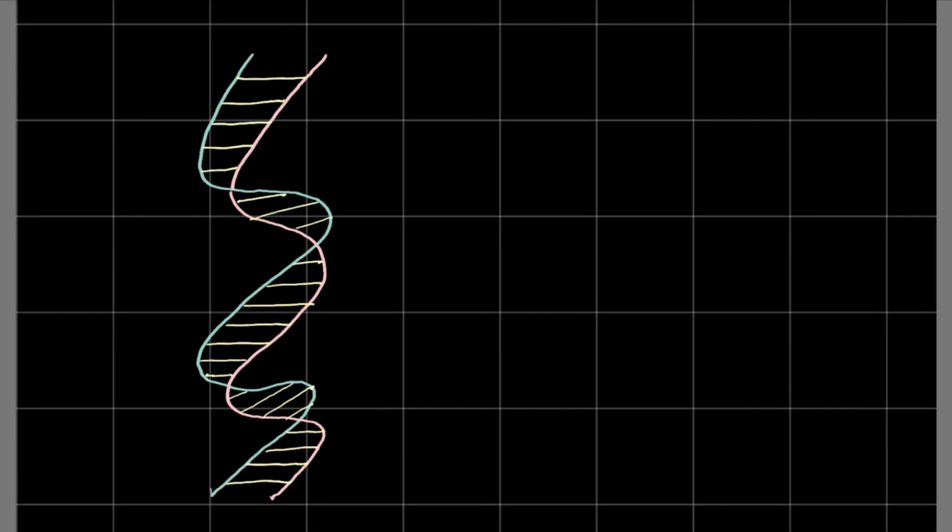And let's just quickly number. I told you about 5 prime and 3 prime, right? So let's say this is the 5 prime end and this is the 3 prime end, and since these two strands, as I said, are of anti-parallel directionality, the 3 prime end will be bound to the 5 prime end of the opposite strand, and the 5 prime end of one strand will be bound to the 3 prime end of the opposite strand, right? So this strand is proceeding in the 5 prime to 3 prime direction, and this strand is proceeding in the 3 prime to 5 prime direction. It's that simple.